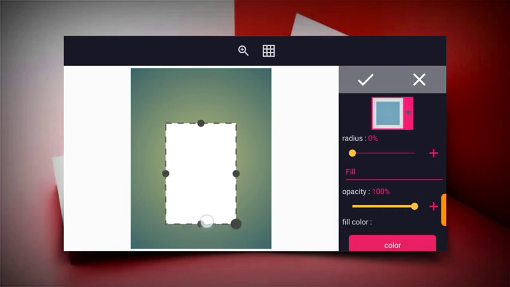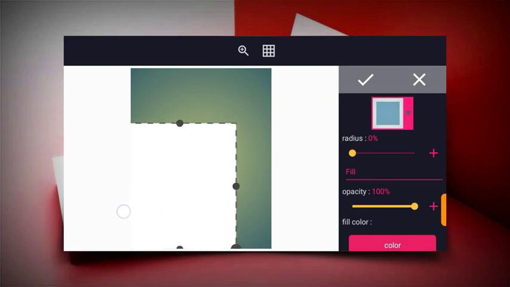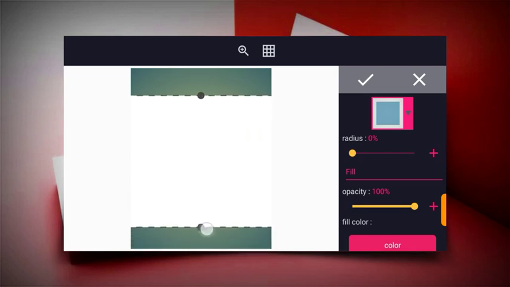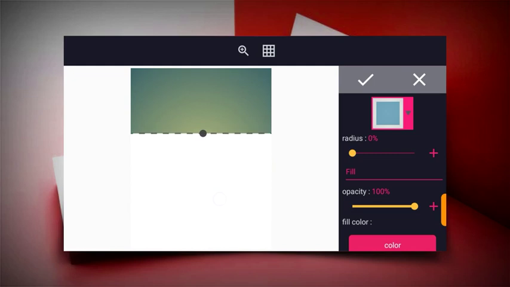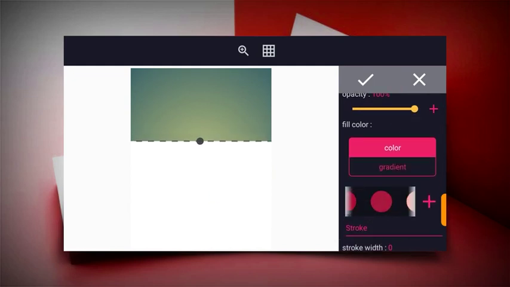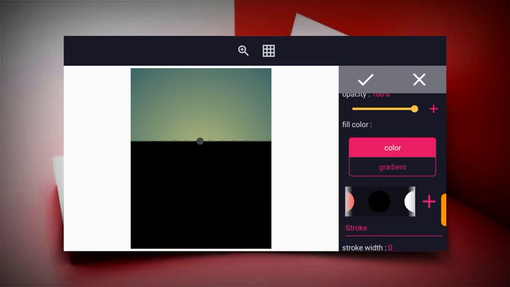So making use of this square, use the dots by the size, or the points by the size of the square, to enlarge the square. And then head to the fill color and then change the color to black.